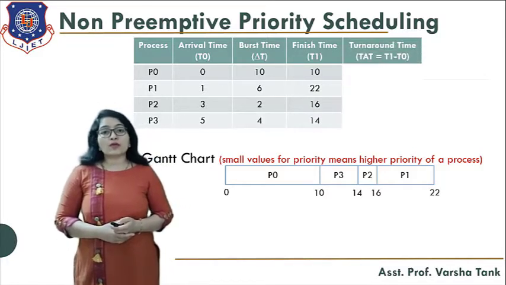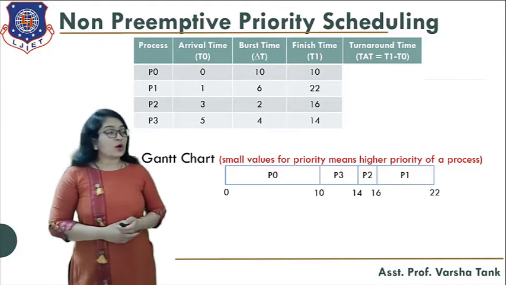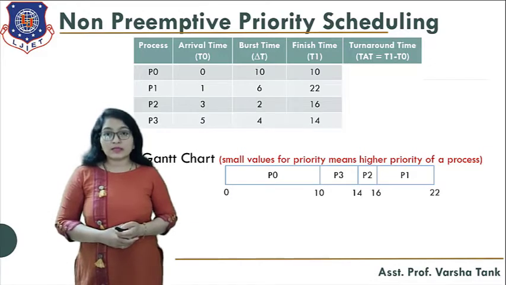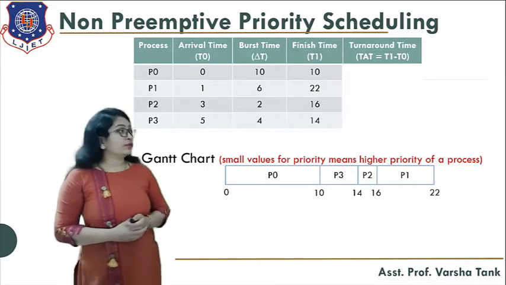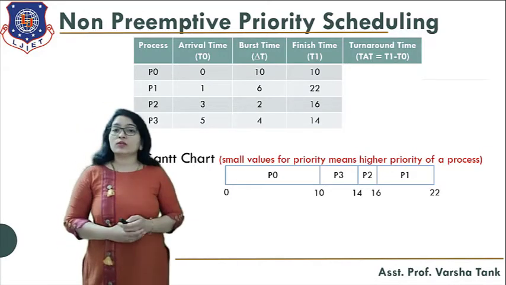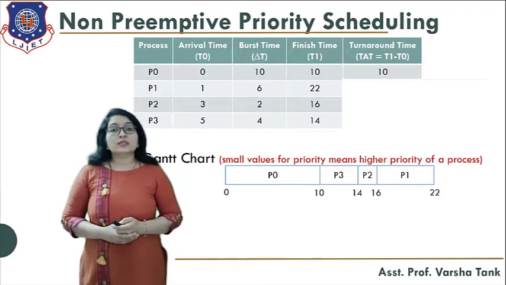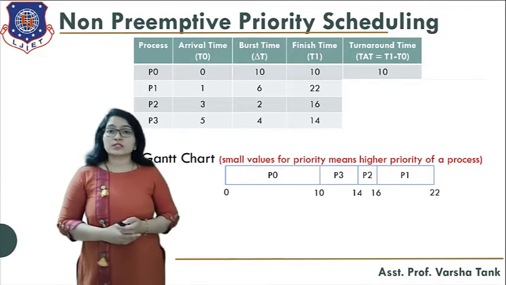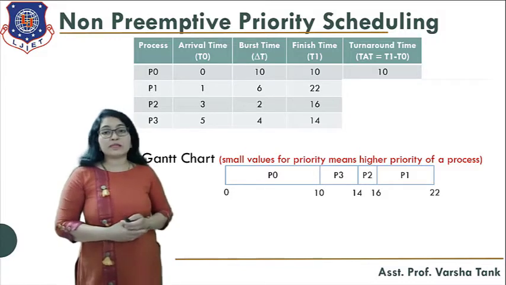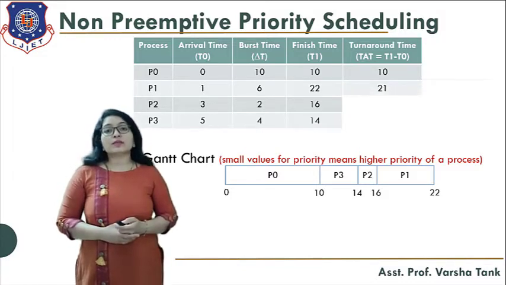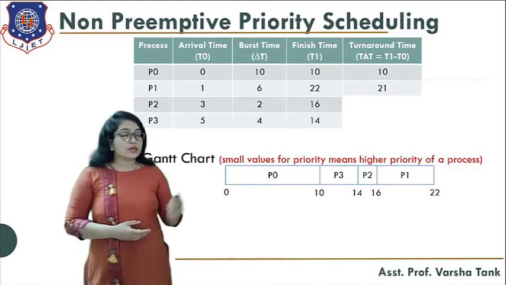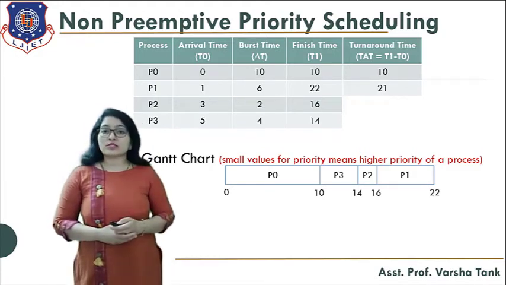Now you have to find the turnaround time. How? You subtract the arrival time from the finish time. For process P0, the finish time is 10 and the arrival time is 0, so its turnaround time is 10. Same way for process P1, the finish time is 22 and the arrival time is 1, so its turnaround time is 21. Likewise you can find it for